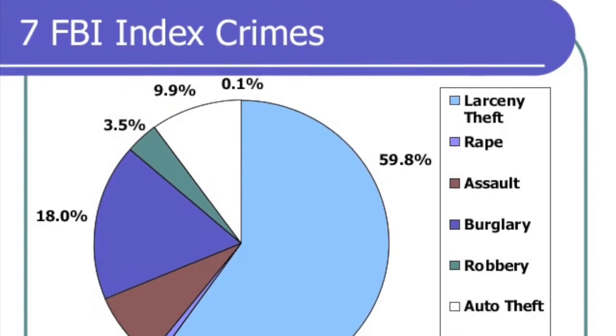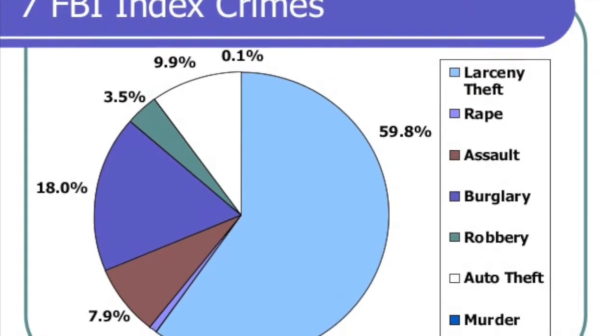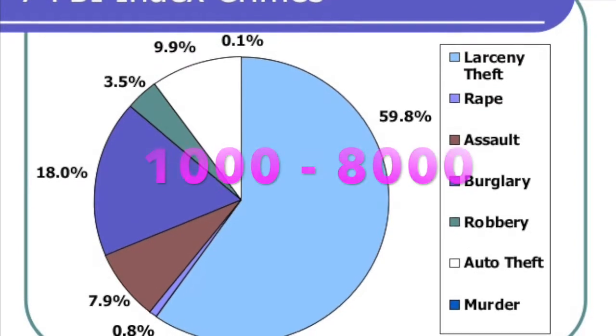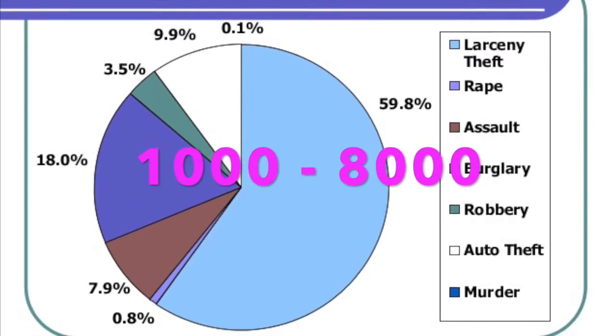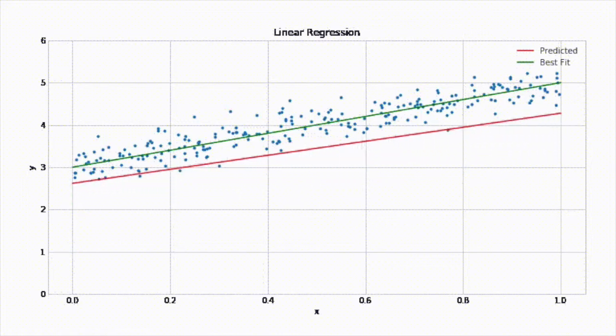All of the quantitative crime features had already been compiled into a crime index feature, which was used as our data labels. The scale for the crime index feature is approximately 1,000 to 8,000. Features such as population, year, area code, and unemployment rate were used to construct models that could accurately predict the crime index. Three regression models were trained.